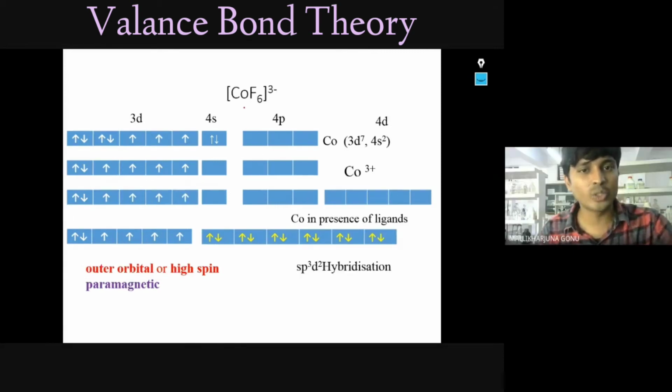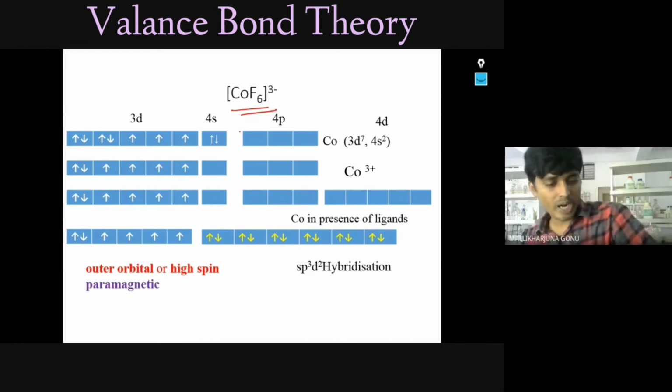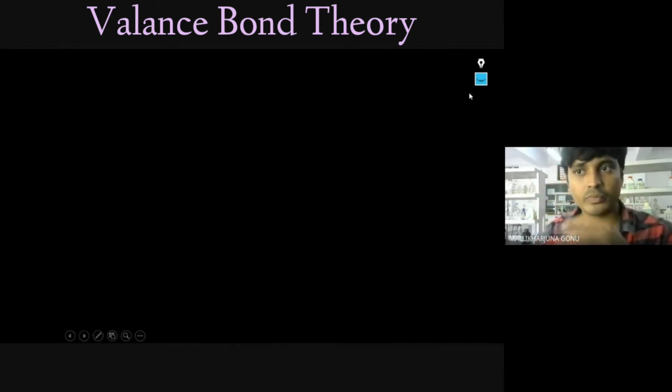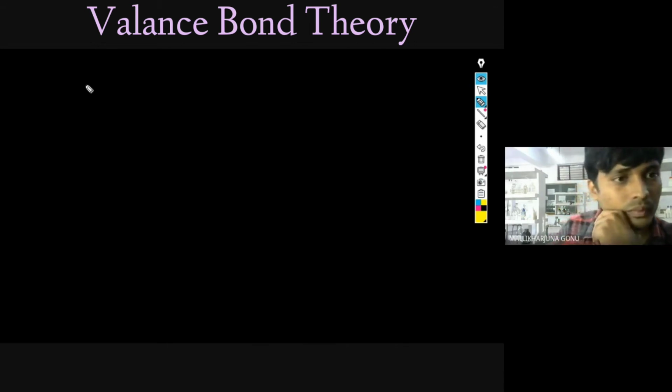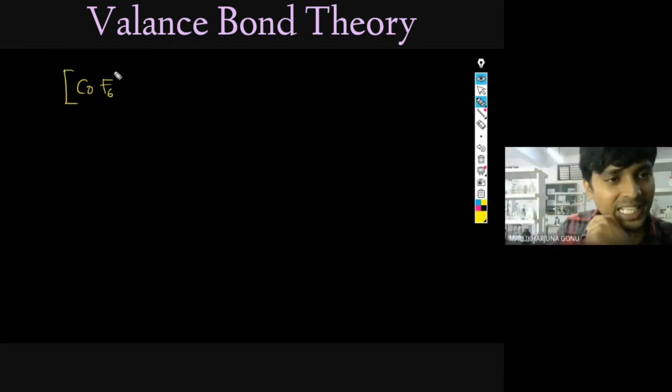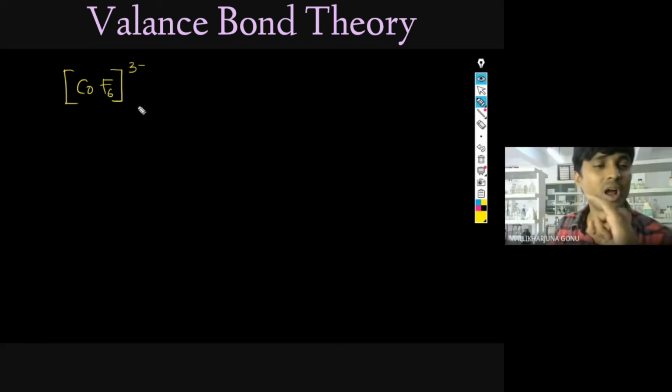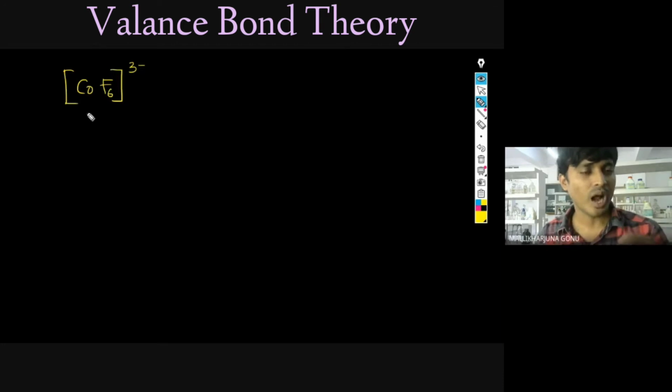Another we will see now, CoF6 3 minus. How can we solve this one? Is it a weak ligand or a strong ligand, Vidisha? Strong ligand, fluoride is a strong ligand. Weak, sir. Only the strong ligands you have to keep in your mind: ammonia, cyanide and carbonate. Of these, ammonia and cyanide, these two you have to keep in your mind.